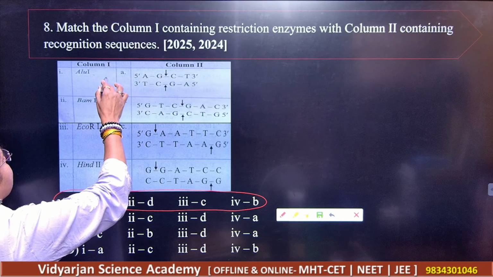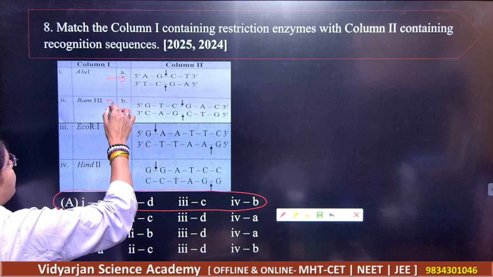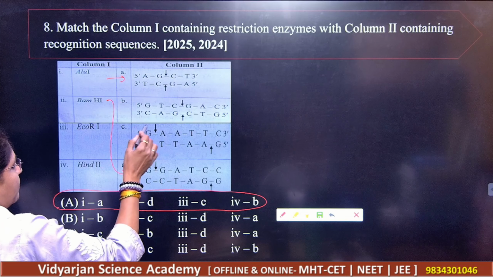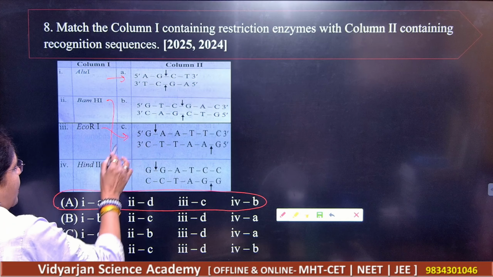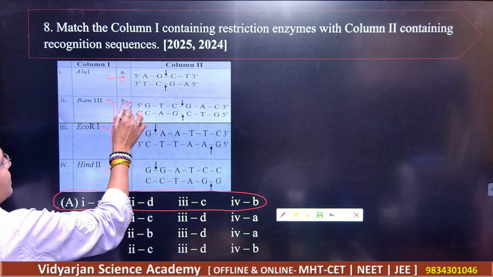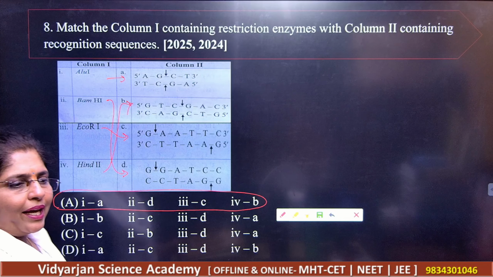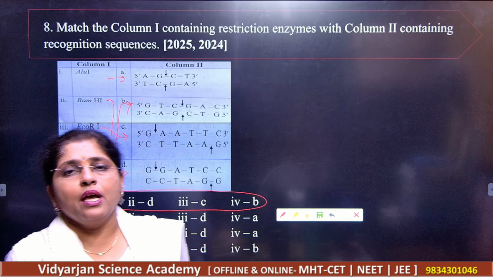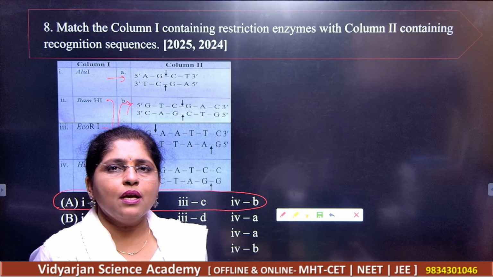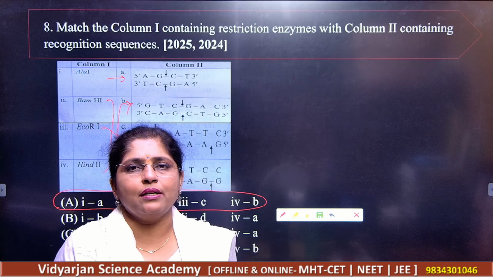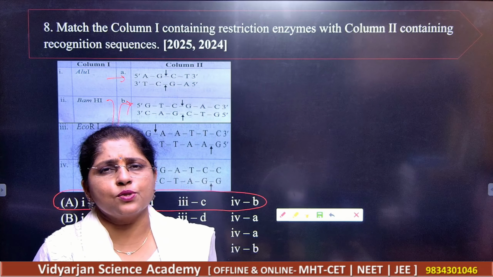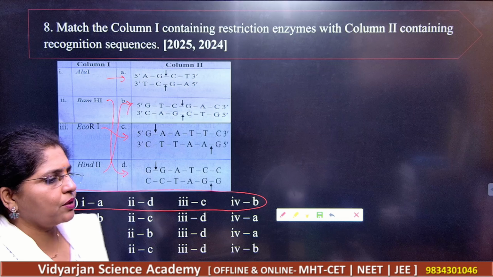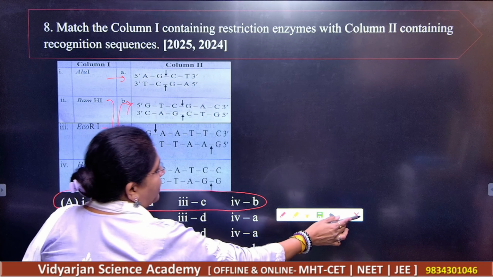Number 1 is A, number 2 is D, number 3 is C, and HindII is B. Got it? So A is your correct answer. Students, in your textbook we have a very good chart which gives you all the details here. So please go through this chart in detail.